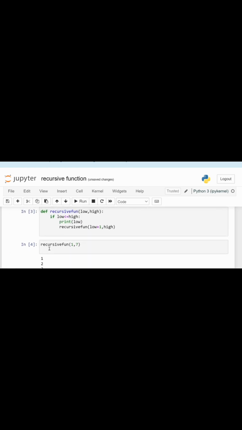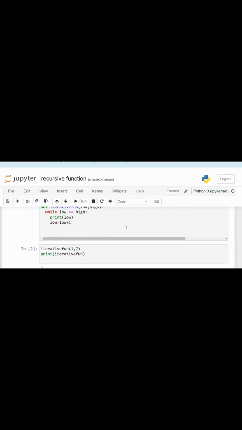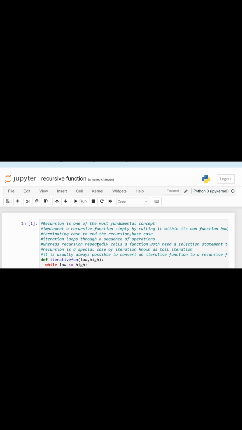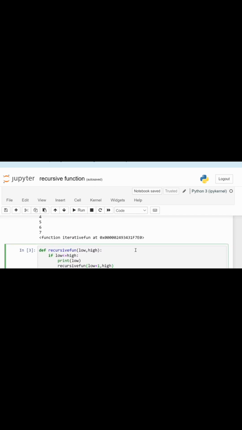So we have just defined a recursive function that repeats the function without its body, with an increment condition. This is the basic difference: iteration goes through a sequence of operations in a loop, whereas recursion calls a function without its body and it prints the output.